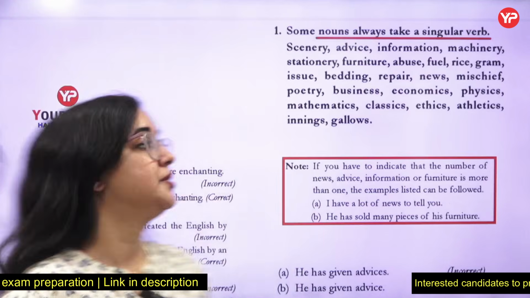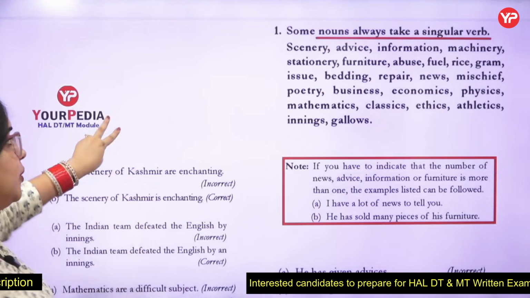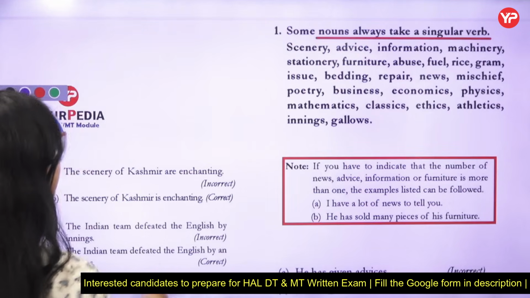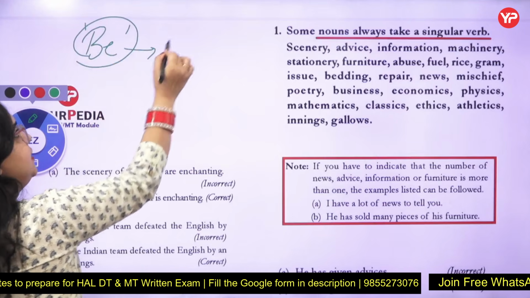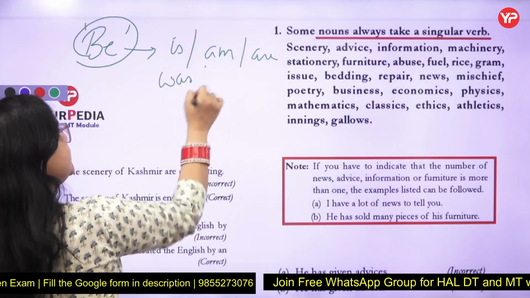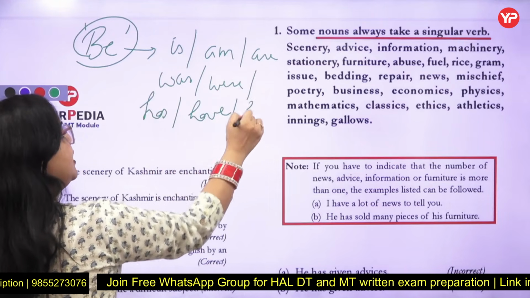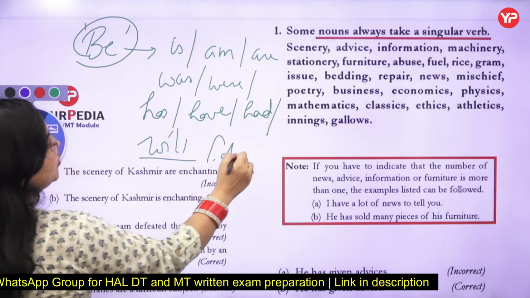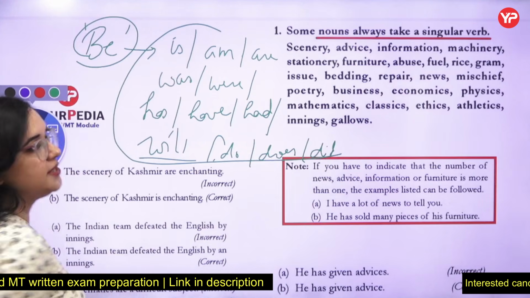Now the very first rule states: some nouns always take a singular verb. Now what is a verb? That is are, was, were, has, have, had, right? We all know the helping verbs, which is be: am, is, are, was, were, has, have, had. It could be will, also do, does, or did. A few of those I have mentioned come in helping verbs.